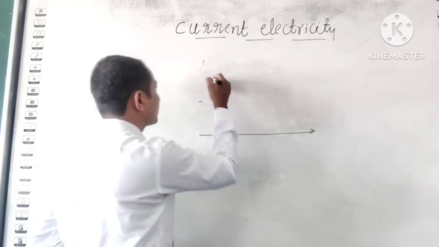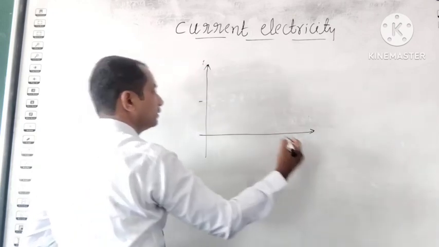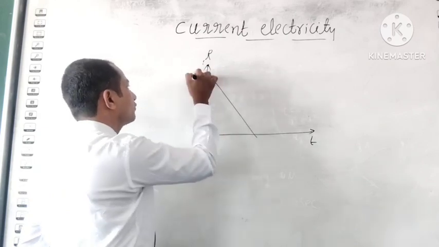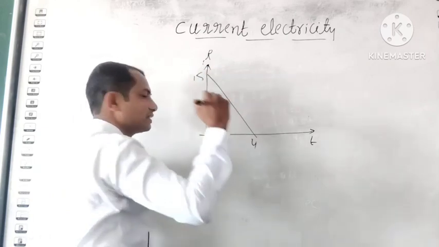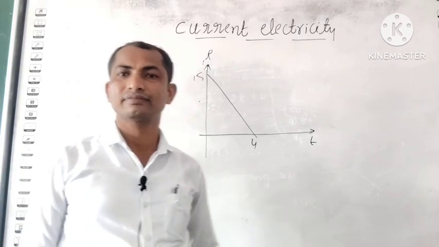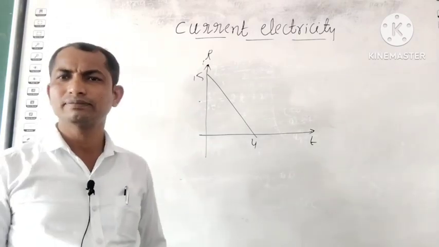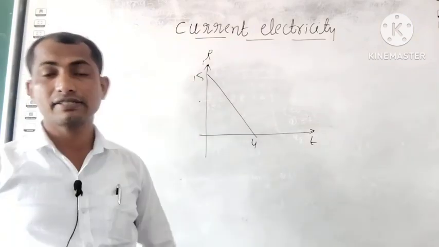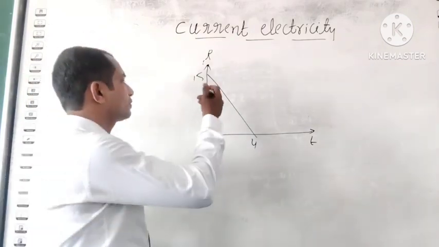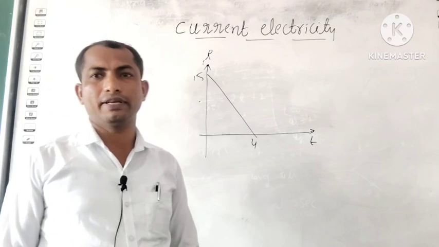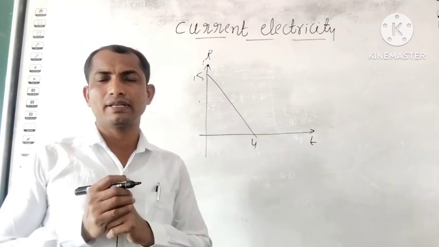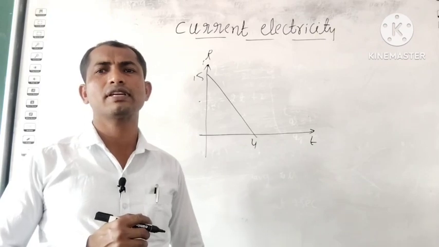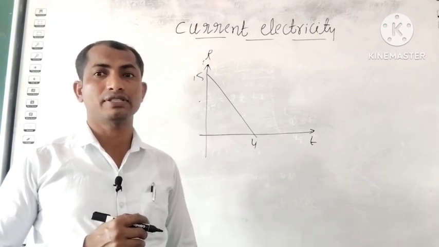On the x-axis is time, and on the y-axis is current. The current is 15 and the time is 4, as given. On the x-axis we have taken the time, that means a 0 to 4 time interval, and this is the current, suppose 15. Now what are they asking? Here, find the charge.